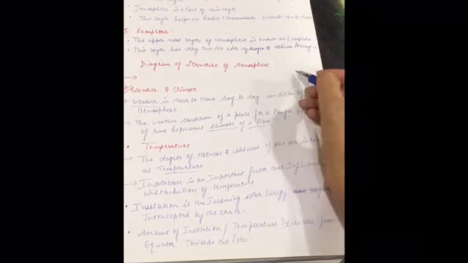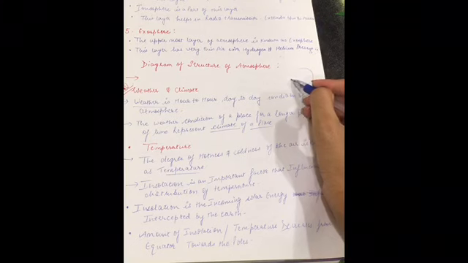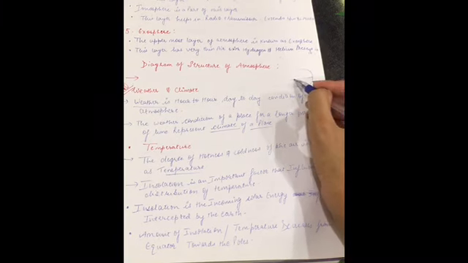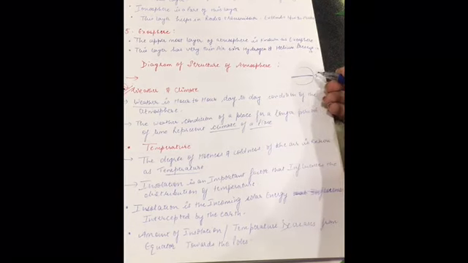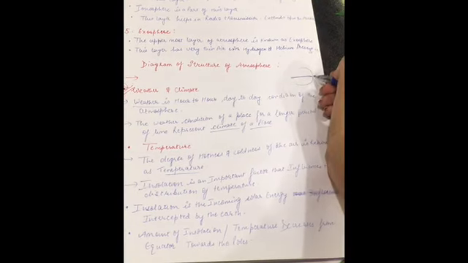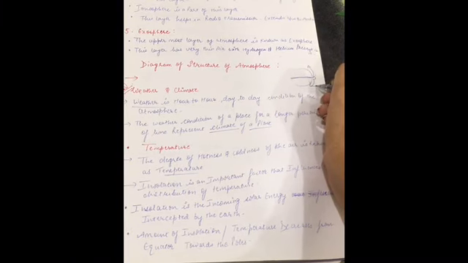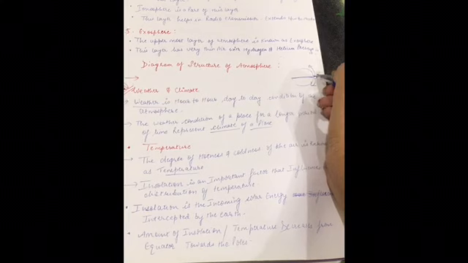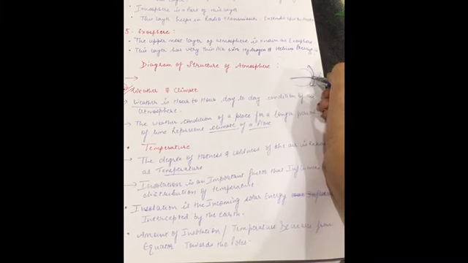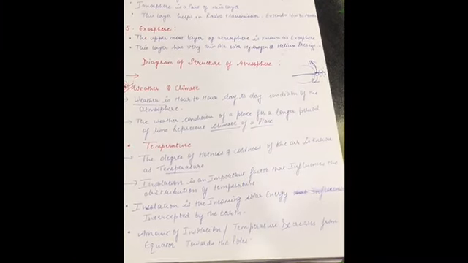So the amount of insolation, or the temperature, decreases from the equator towards the poles. That means when we divide the circle into two parts horizontally, the middle part is the equator, which is 0 degree. So when we move from the equator to the poles, what happens? The temperature decreases. That means the sun's heat falls more towards the equator, and when we go far from the equator, the temperature decreases. I hope you understood this.